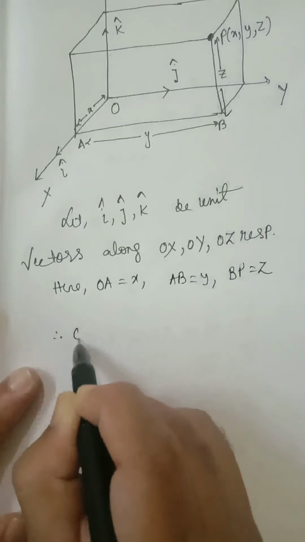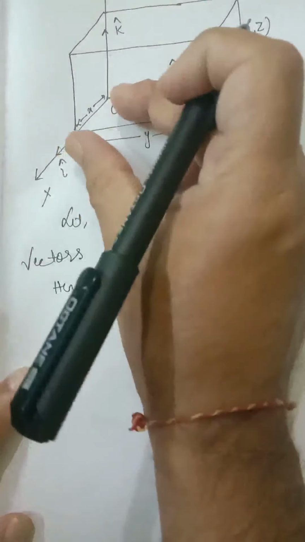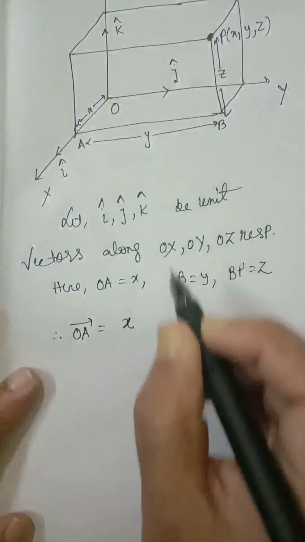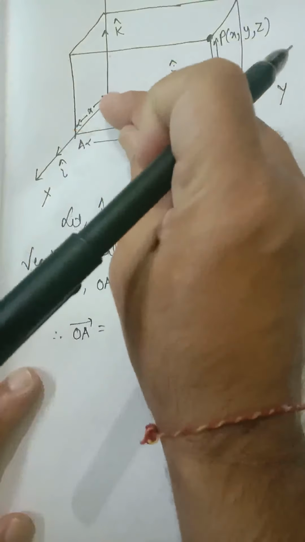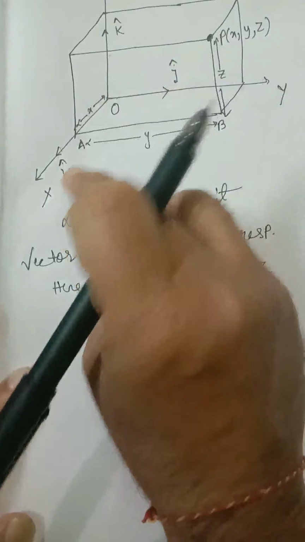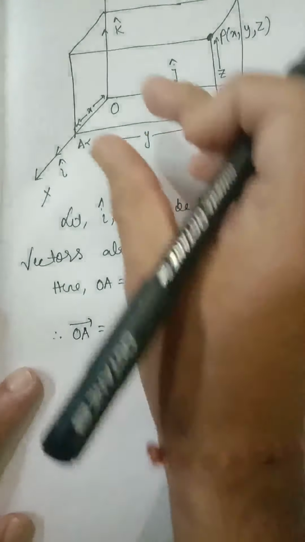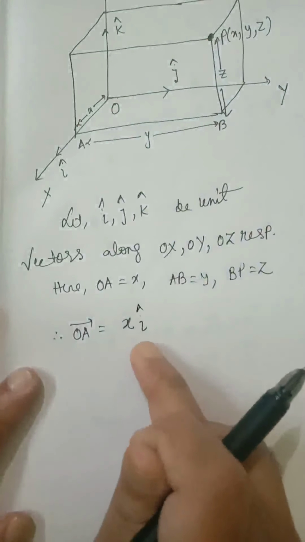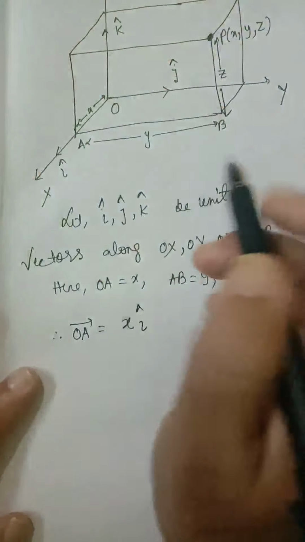And therefore OA vector is equal to, its magnitude is x, and its direction is the same as I cap. As the magnitude of I cap is 1, OA vector equals its magnitude into direction; I cap shows only direction, since it's a unit vector. So x I cap.